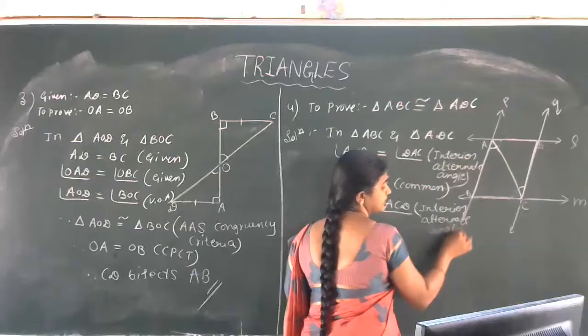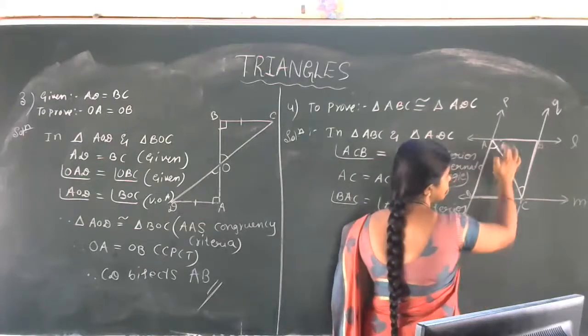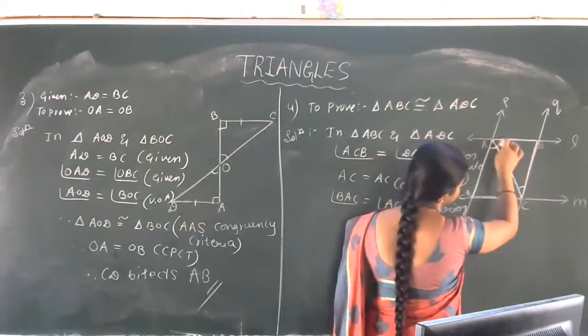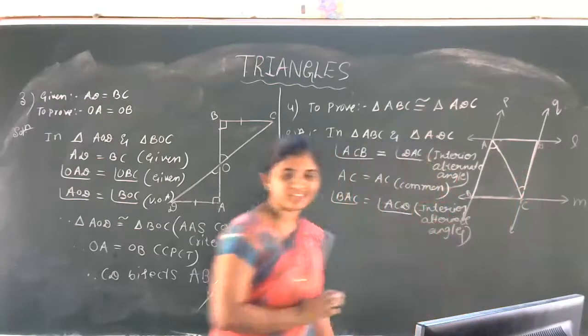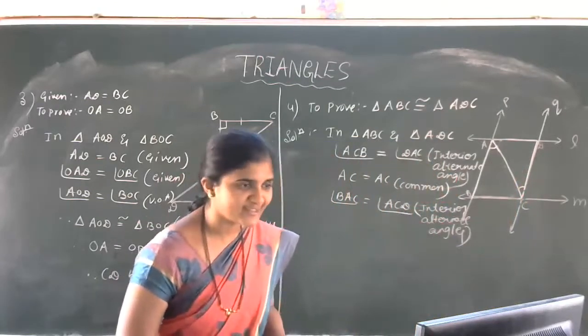Just observe, which angles have we covered? This angle, this angle, this angle, and then one side. Which congruency criteria? ASA congruency criteria.